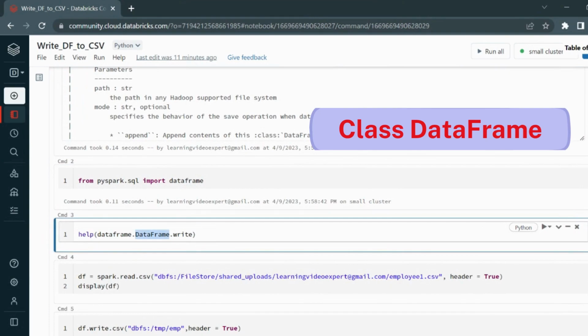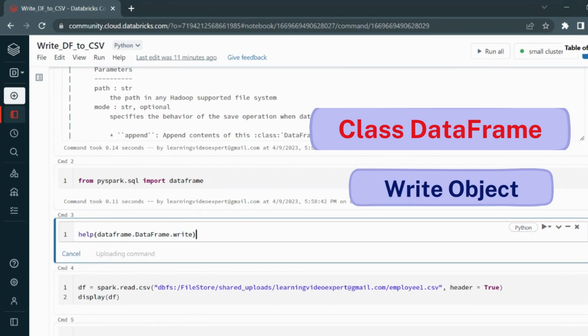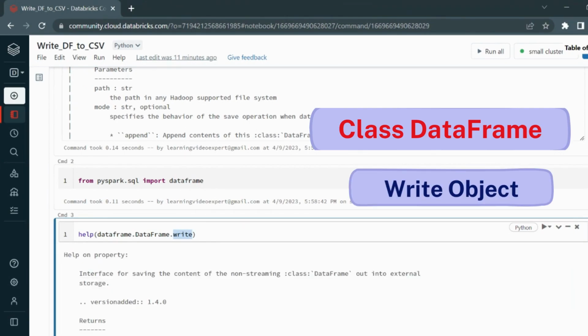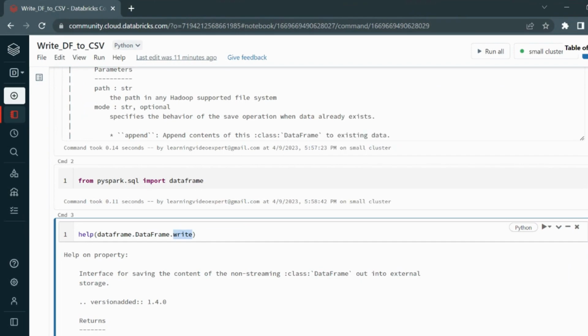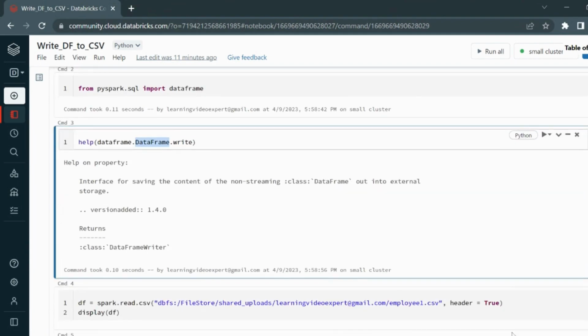Inside this class DataFrame, there is an object called write. If you want to see the documentation, how exactly write looks and what properties it will take, you just put help, your module name, your class name, and the write function. So you see, it will return this class called DataFrameWriter.